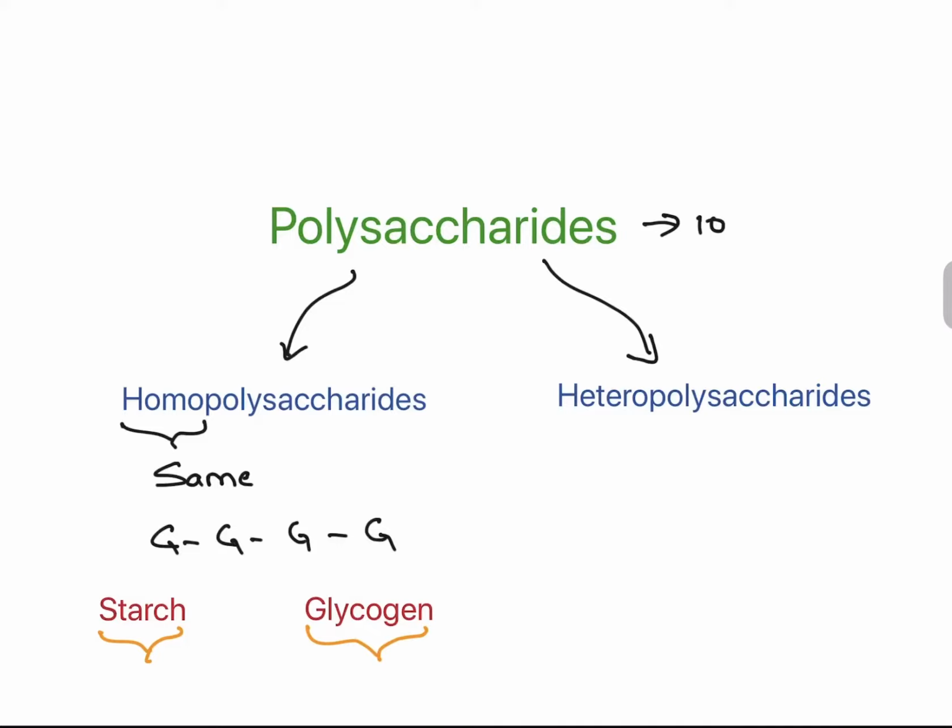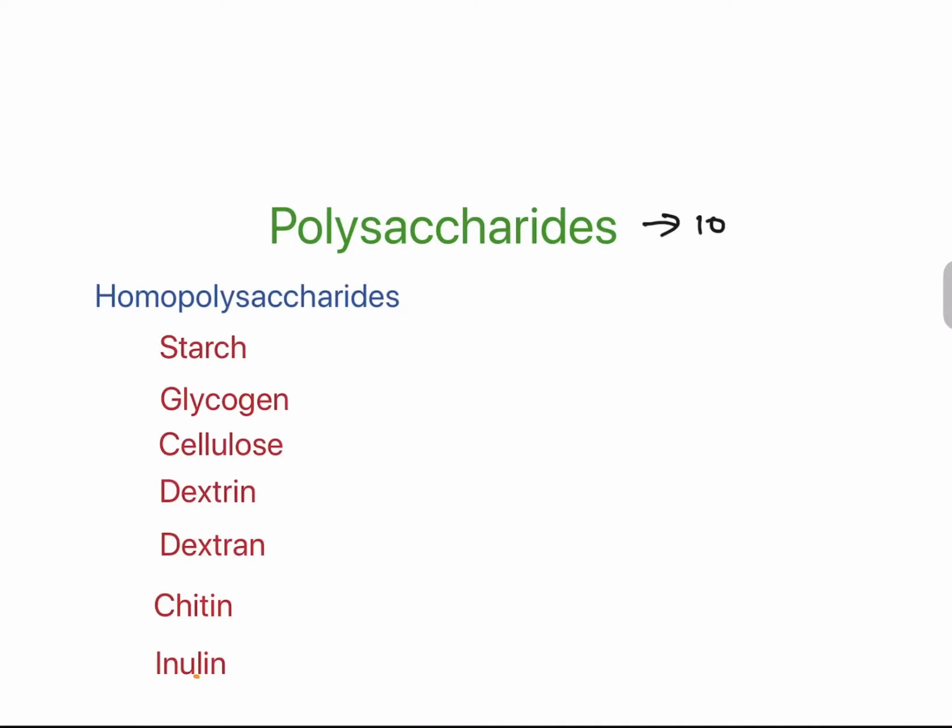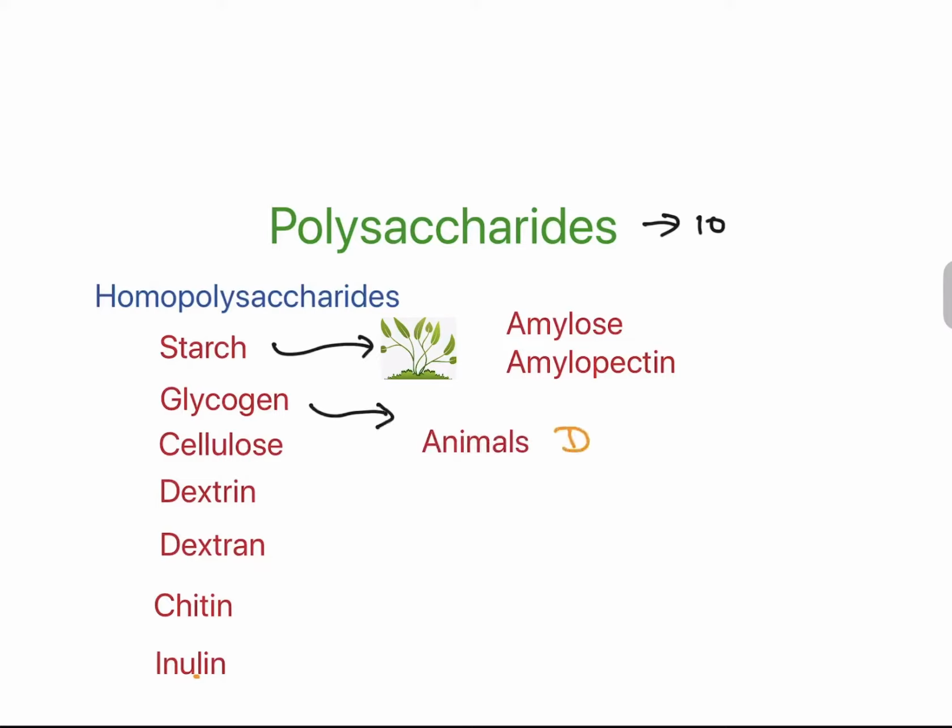Starch is present in plants, glycogen in animals. Other examples are cellulose, dextrin, dextran, chitin, inulin. Starch is present in a plant source, while glycogen is present in an animal source. It is dense. Examples of starch are amylose and amylopectin.